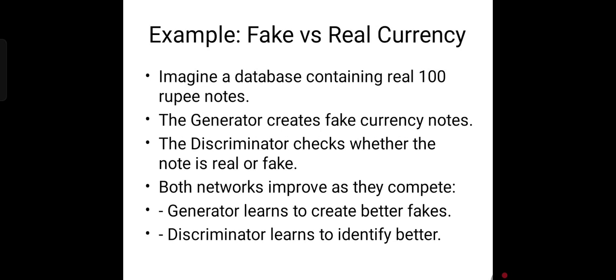Next, example of fake versus real currency. To understand GAN better, imagine a real world scenario. Suppose we have a collection of real 100 currency notes, and the generator acts like a counterfeiter. It tries to create fake notes, and the discriminator acts like a police officer. It checks whether the note is real or fake. Over time, the generator becomes better at producing high quality fake notes. The discriminator becomes smarter at detecting fakes. So eventually the generator becomes so good that the discriminator cannot easily differentiate the real and the fake. This is the point where the GAN is considered well trained.